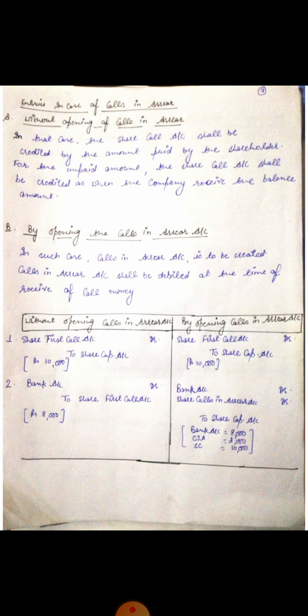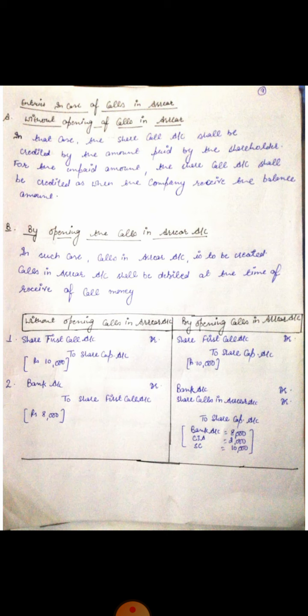Let's have an overview of the previous lectures. In our previous lecture, issue of shares part 1, we have discussed the basic meaning of corporate accounting, then issue of shares, journal entries for the issue of shares, as well as the different types of share capital, different types of shares.